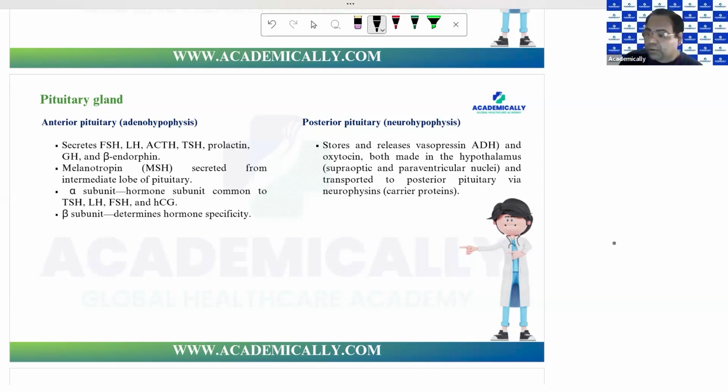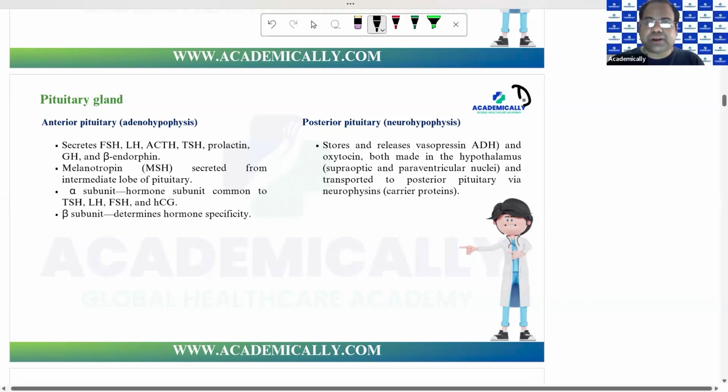So let us talk about the pituitary gland. The pituitary gland is the master gland. It is this gland which controls many other endocrine glands. In the brain, we have something called the diencephalon, and a part of this diencephalon is the hypothalamus.